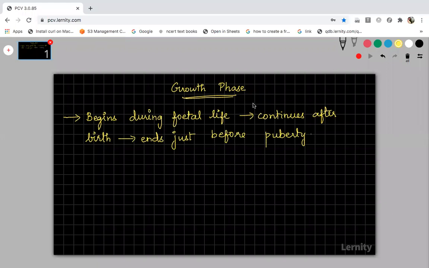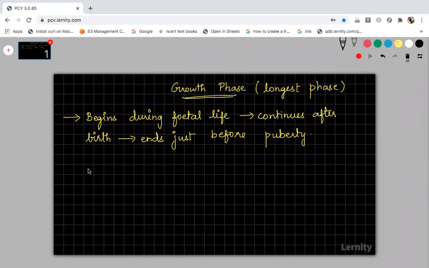So this growth phase is going to continue for so many years, okay. Please write down here: it is the longest phase in the female oogenesis process. Out of the three phases, multiplication, growth and maturation, the growth phase is the longest phase, and it begins during the fetal life, continues after birth and ends just before puberty.